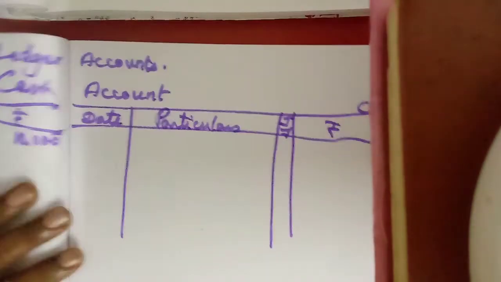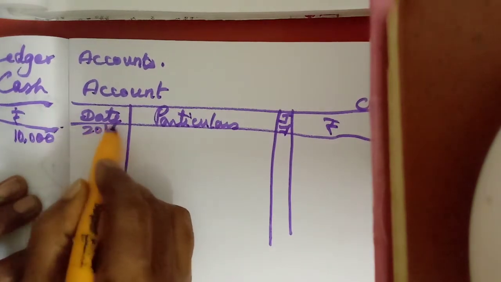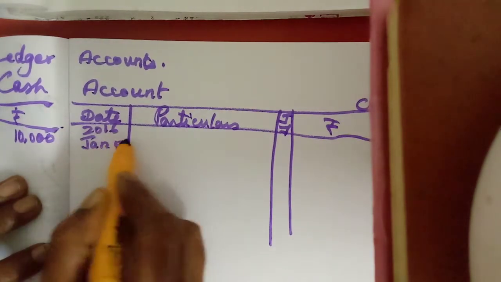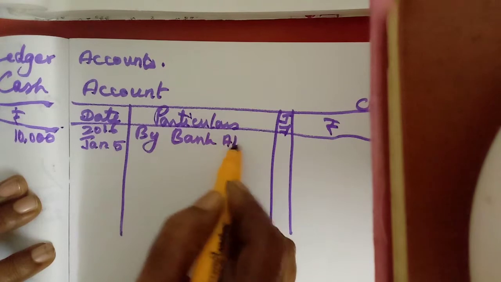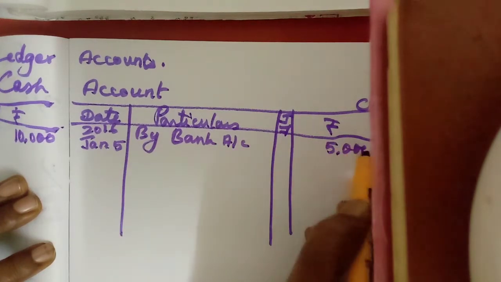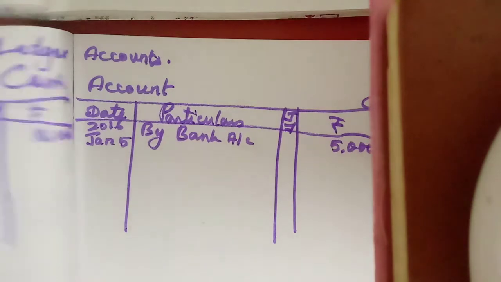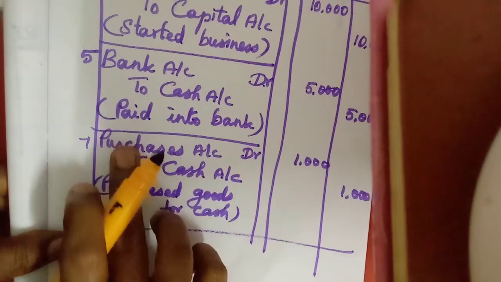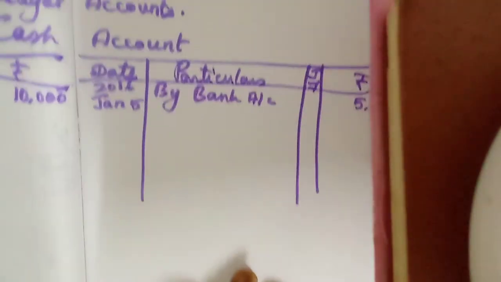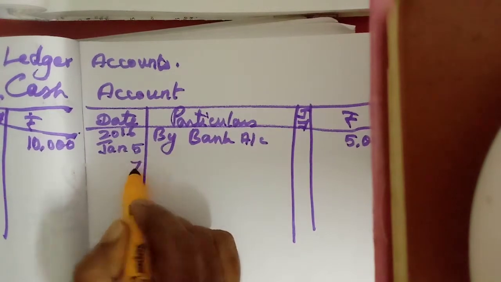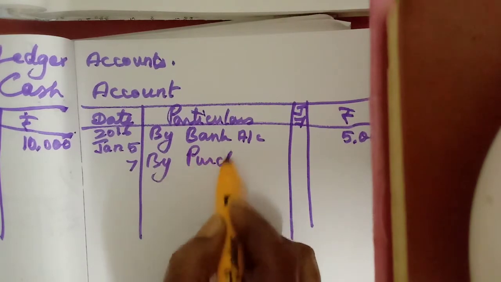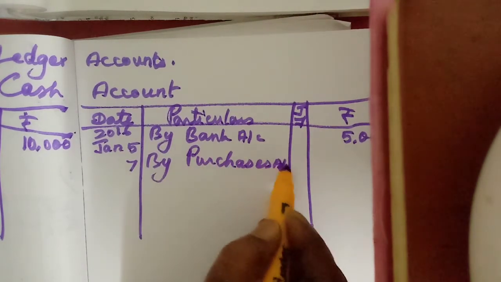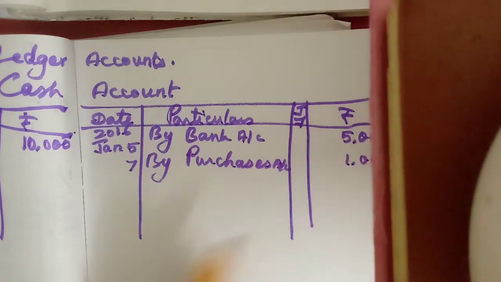The date is 5, year first. January 5, by bank account 5,000. Then the third journal entry, cash is credited, so by purchases account, with the date, 1,000. That's all, leave it.